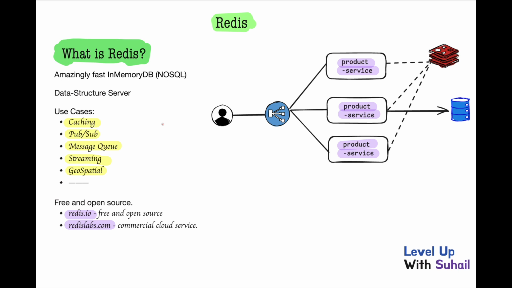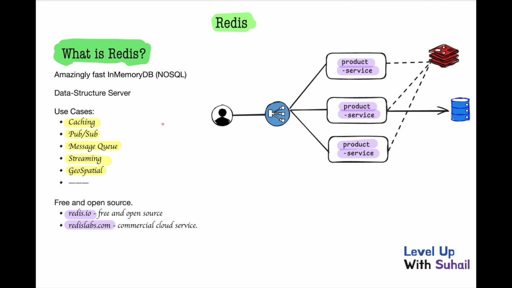Storing 1 terabyte of data on disk is cheaper than storing 1 terabyte of data in RAM, right? Redis is an in-memory database, and we can't store tons of data in memory. So that is the reason we can't replace the Postgres, MongoDB or MySQL databases with Redis, right? That is the reason we can't replace the existing databases.